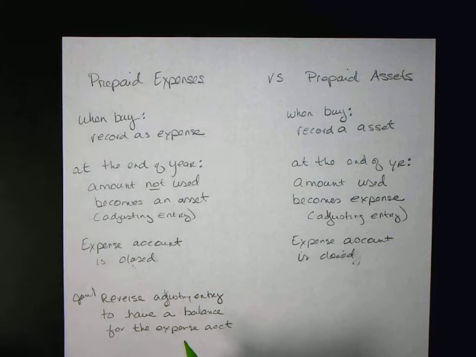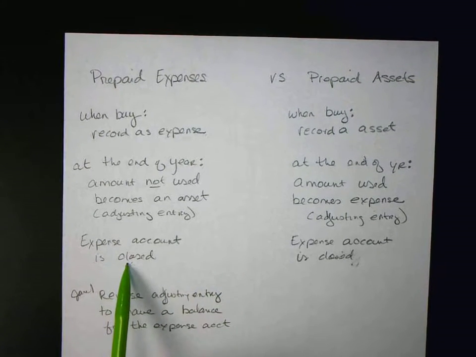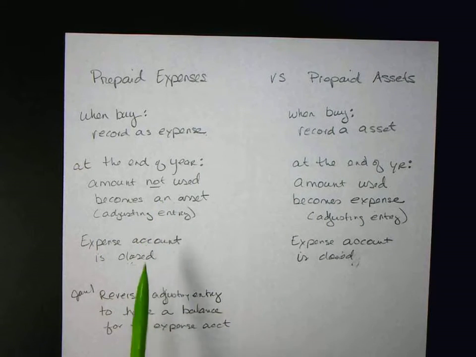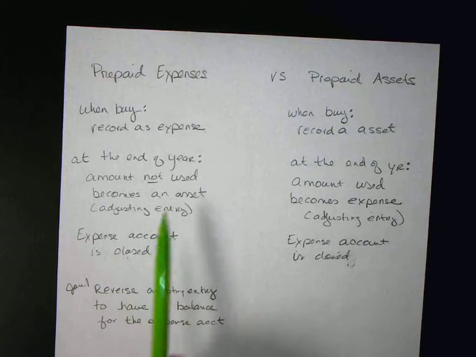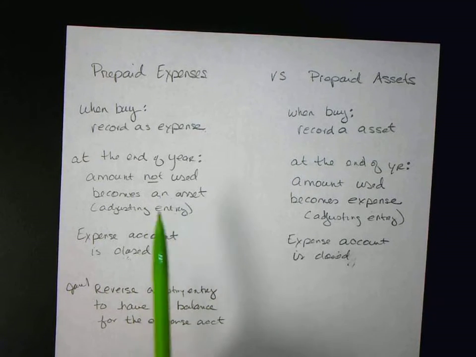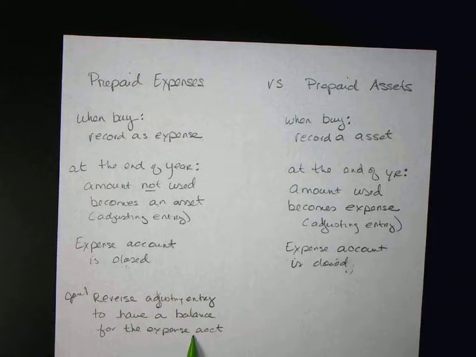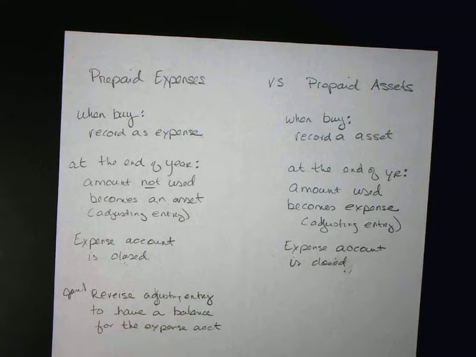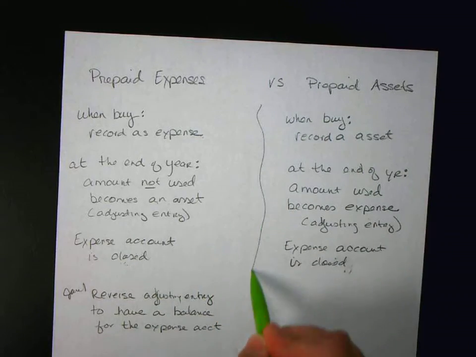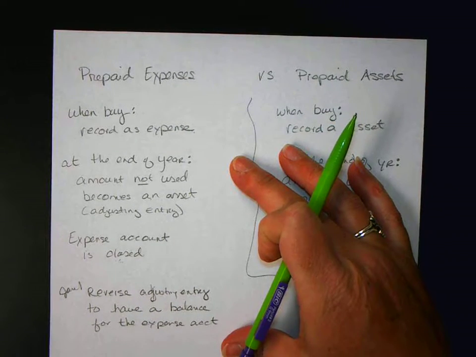Okay, so in this situation, we are going to have a balance in our expense account all year long. Okay, until the end, when we adjust it, close it. But then at the beginning of the year, once we've closed it and we've done everything we need to do for the end of the previous year, we reverse this adjusting entry so that, let's say if it's supplies, that amount comes out of supplies and back into supplies expense and sits there through the year. And as we buy supplies, we're going to keep adding to supplies expense. Okay? All right, so we've got this. This is what we've done always. This is a different way of doing it.